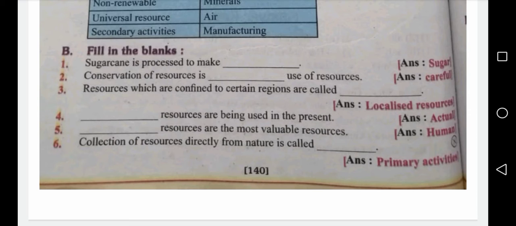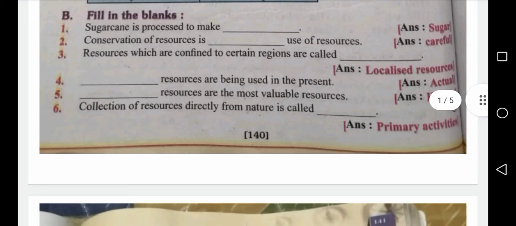Okay. Next, fourth one, dash resources are being used in the present. Actual resources are being used in the present. Next, fifth one, dash resources are the most valuable resources. What resources, children? Human resources.